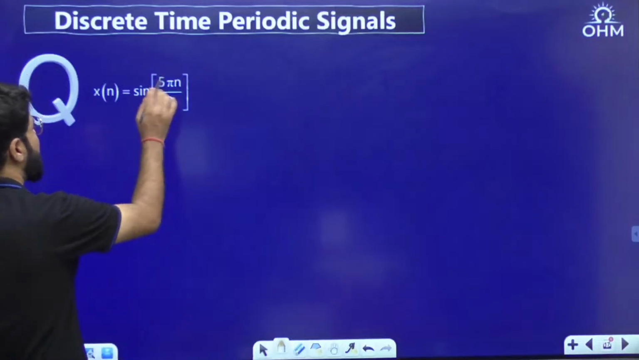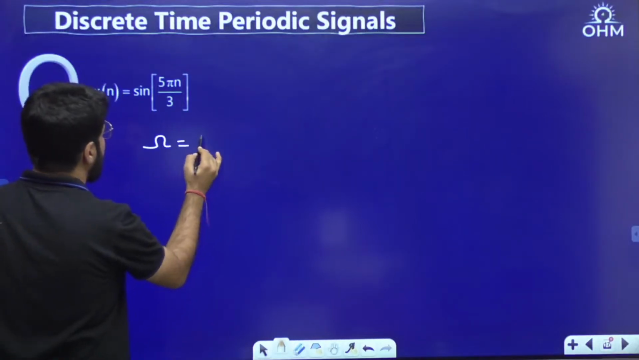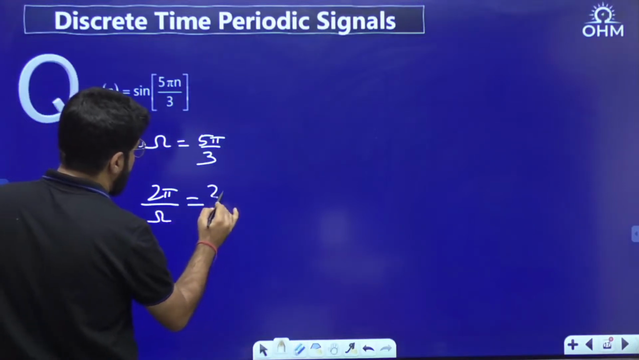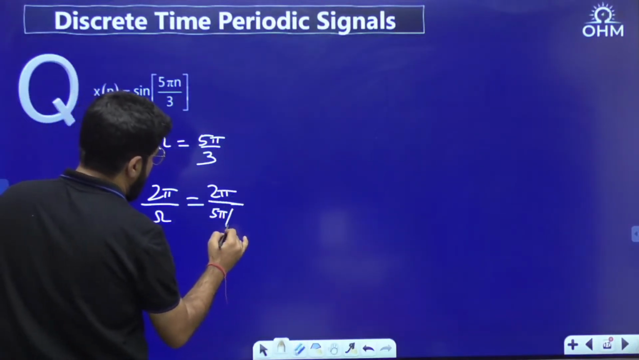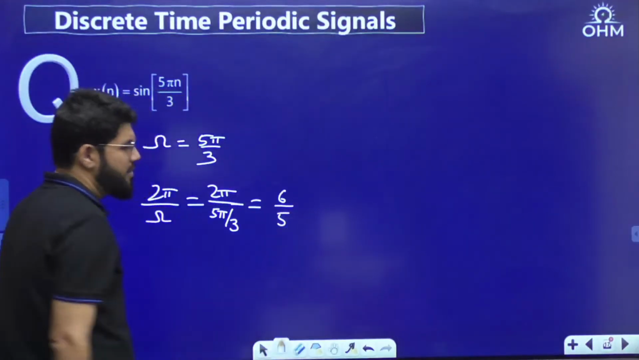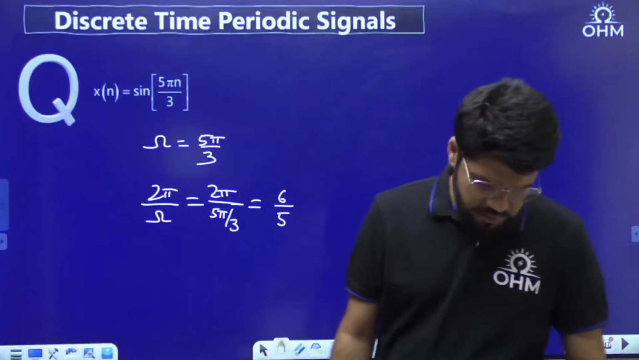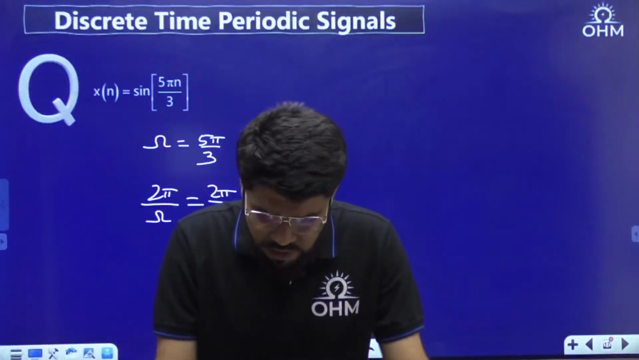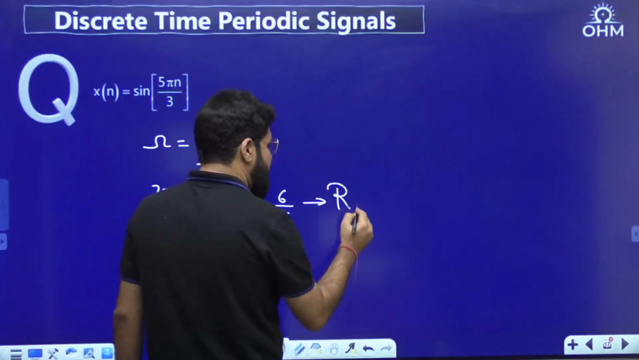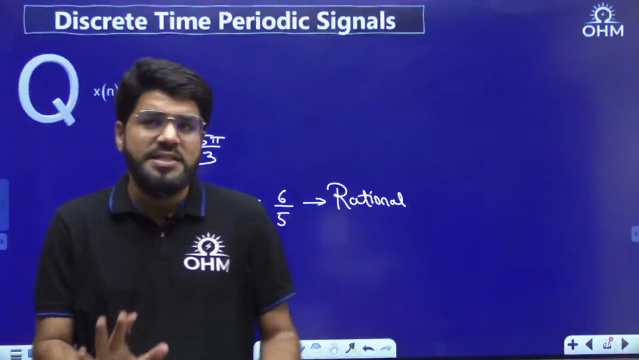Let's have a look into the next example. If it is of the form 5 pi by 3 n, then omega here is 5 pi by 3. So what is going to be 2 pi by omega? That is going to become 2 3s are 6, 6 by 5, pi cancelled. This is equal to 6 by 5. Yes, correct answer for the previous one, that is 3. So here it is 6 by 5. Now this is a ratio of two integers. This is rational, but not an integer.